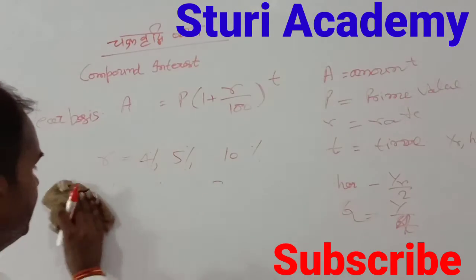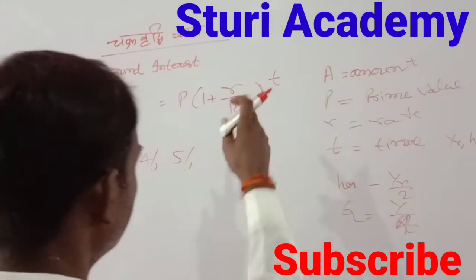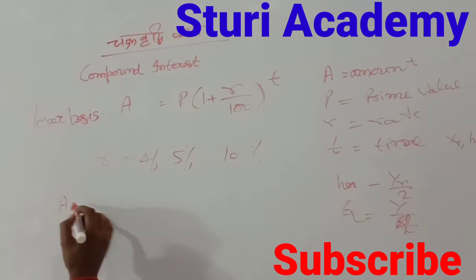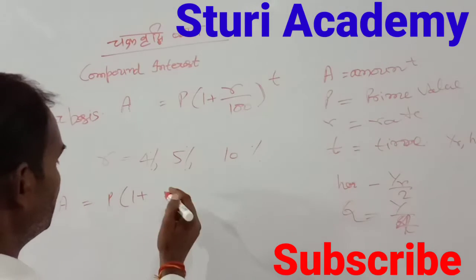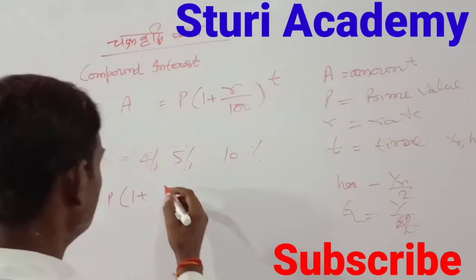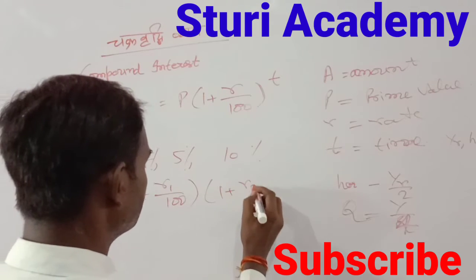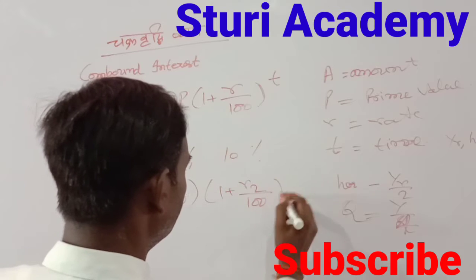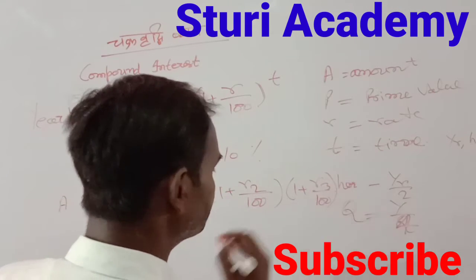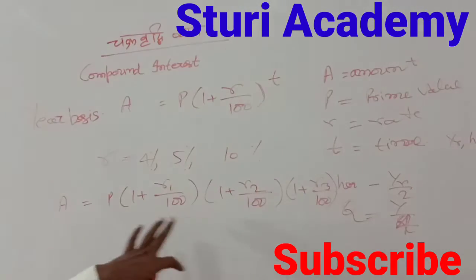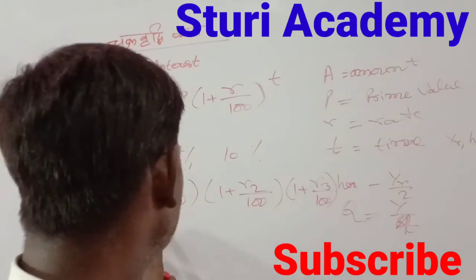Suppose there are 3 rates of interest for yearly. Yearly means T becomes 1. Now in this case what is the amount? Amount is P(1 + R1/100)(1 + R2/100)(1 + R3/100), where R1 is the first rate of interest. Here T is 1, so (1 + R1/100) to the power T, meaning 1, becomes 1.